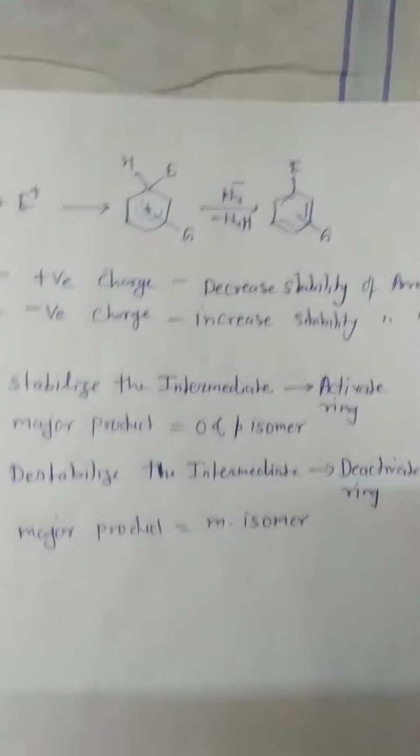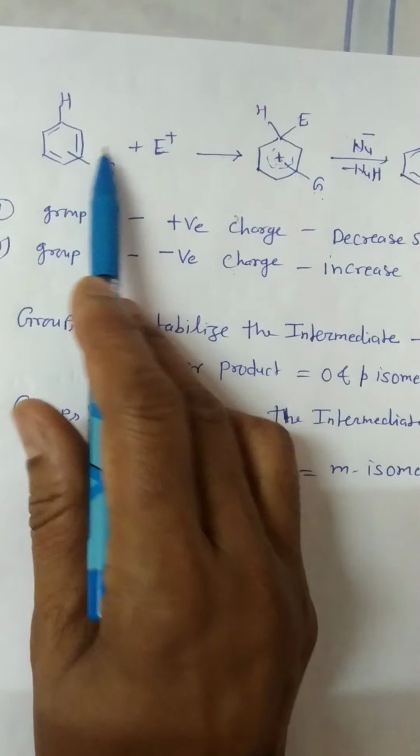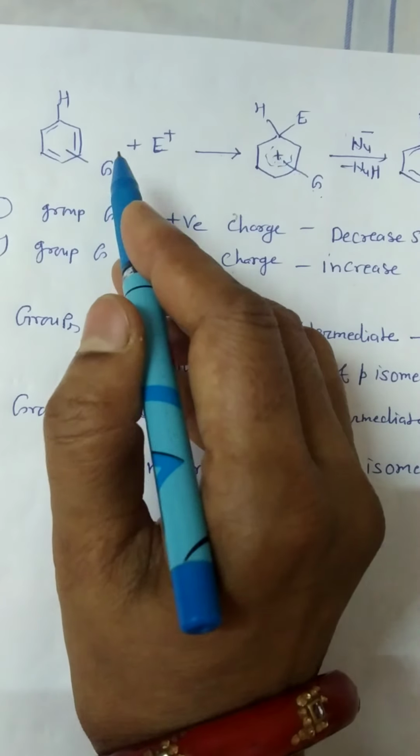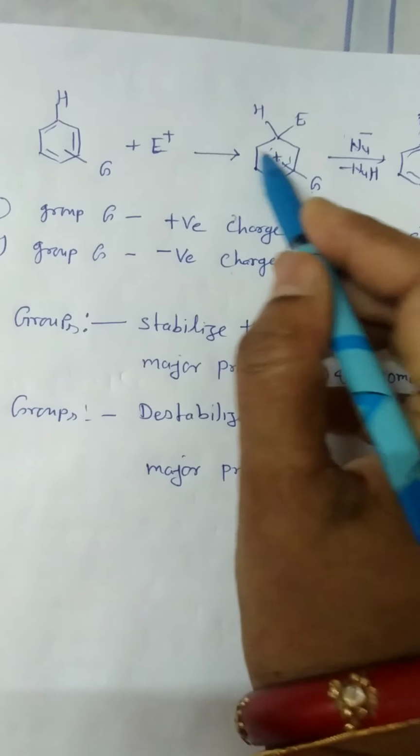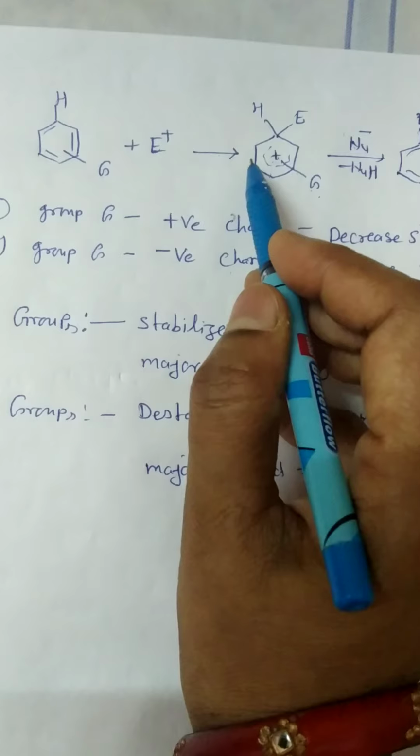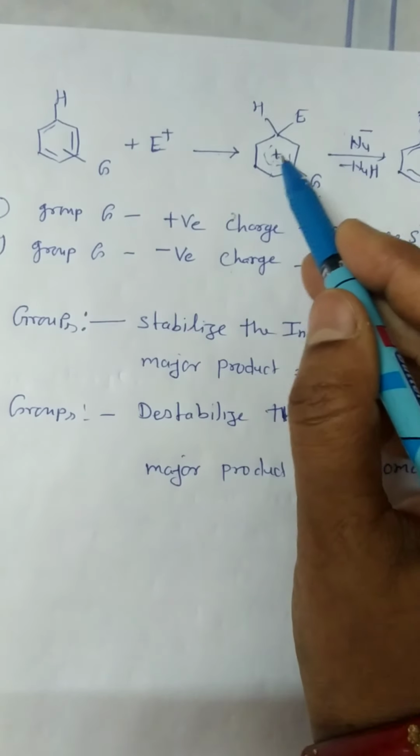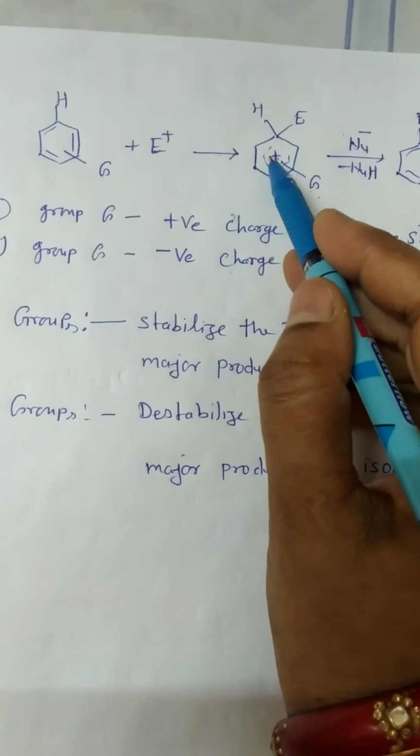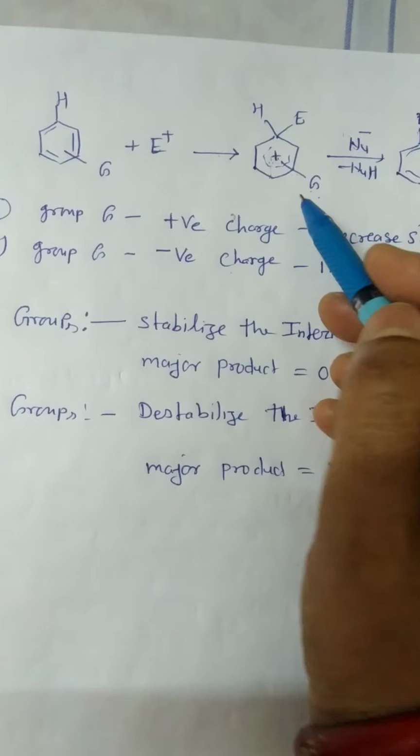If the aromatic ring has a group G, and this group has any charge, this charge can influence the stability of the intermediate. If the group G has a positive charge, it decreases the stability of the arenium cation, because the positive charge on G increases the positive charge of the arenium cation. Therefore, the stability of the arenium cation is decreased.